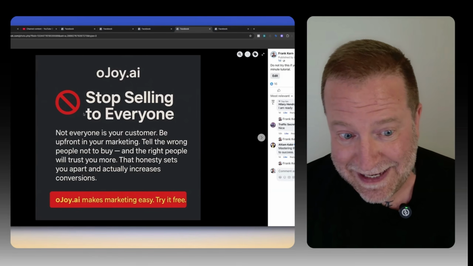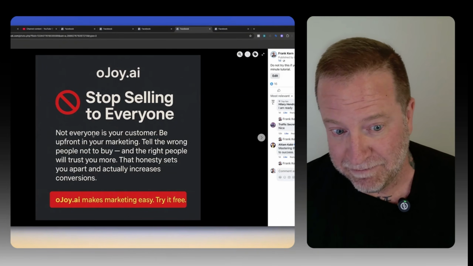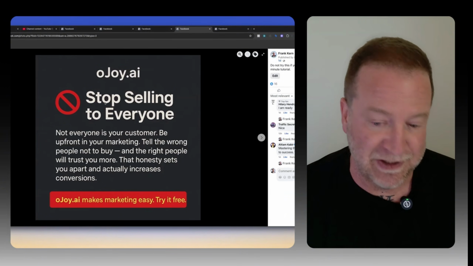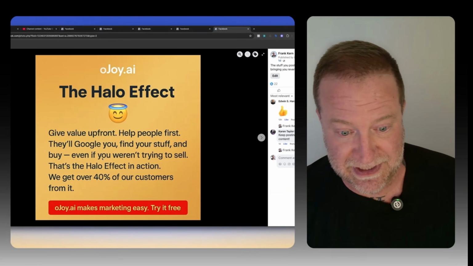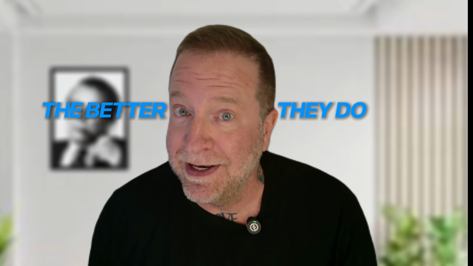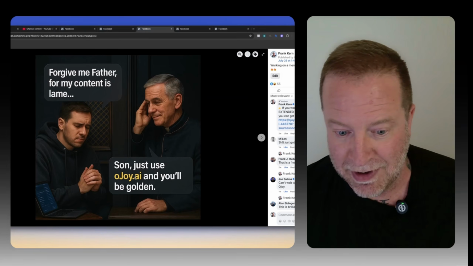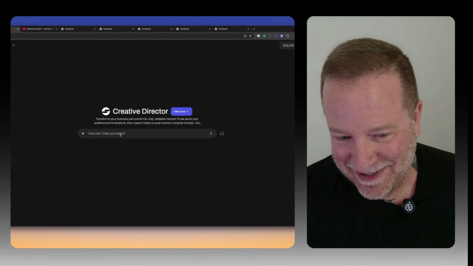The second type of content are these. I call these authority cards, and essentially you just give them good advice, but you do it as a picture and that's it. So here's one example. And here's another example. And the more of these you make, it seems like the better they do. Now, one thing to notice is all of these examples I'm showing you, they all have oJoy.ai in them. I'm going to show you how to make these types of images.